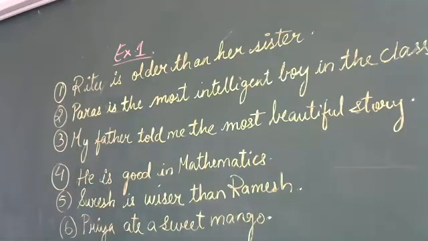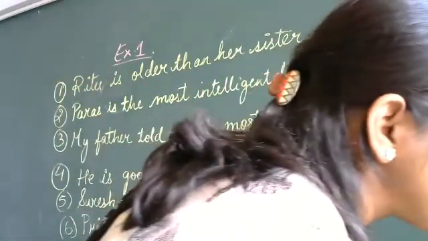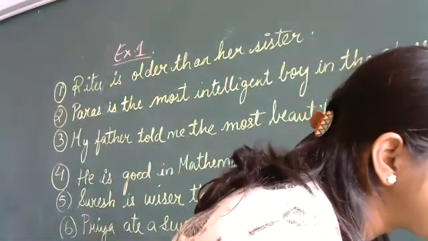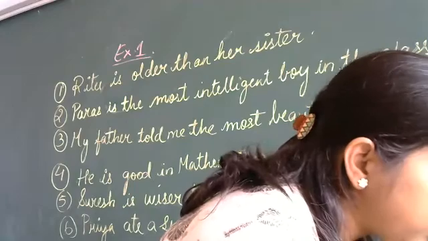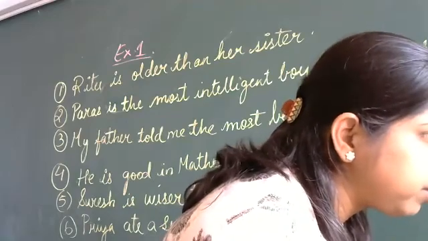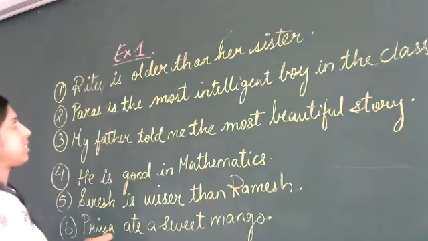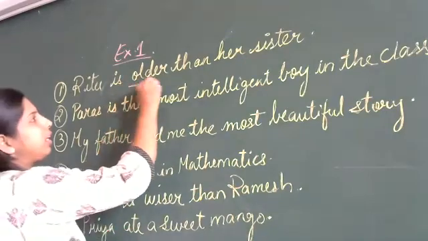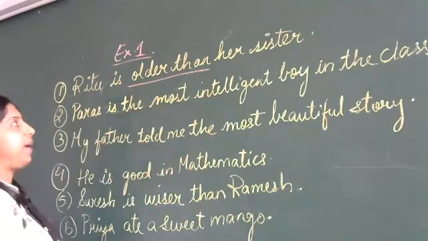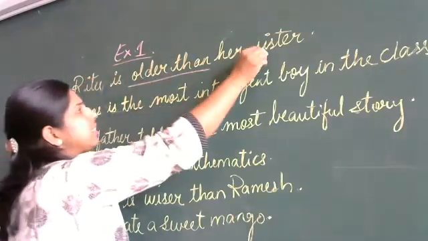Okay. These are the six sentences which I have put up on the board. You need to tell me where is the adjective and which are the degrees of comparison in this. I guess I have put it on the chat box. Okay, very good Sumit, very good Sandhya. So in the first sentence, older than, you are comparing two people here, Ritu and sister.